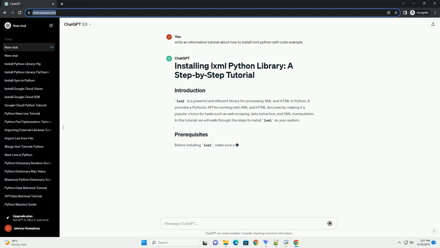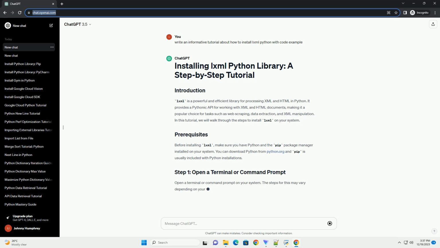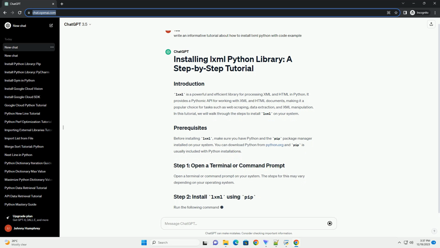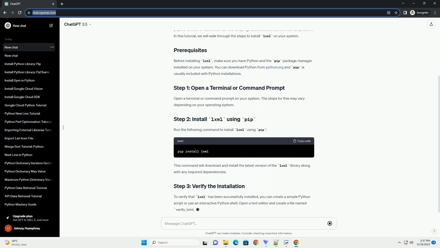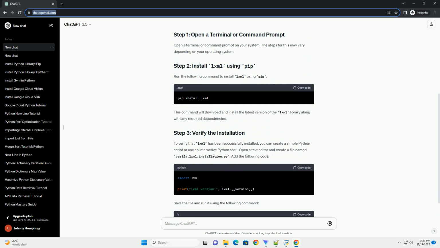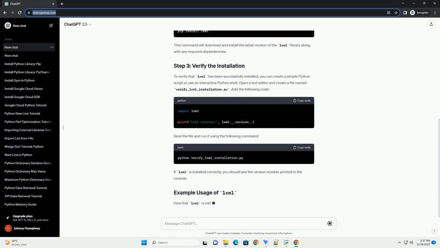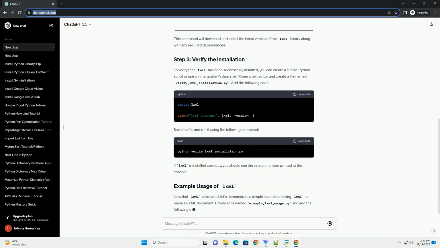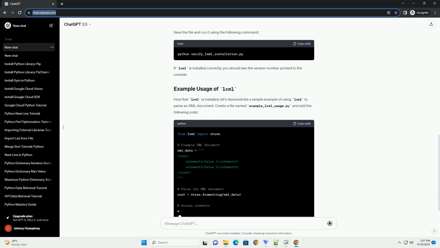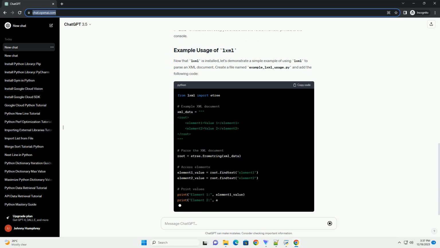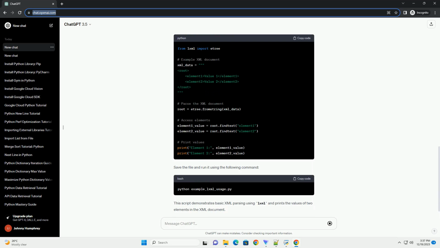lxml is a powerful and efficient library for processing XML and HTML in Python. It provides a Pythonic API for working with XML and HTML documents, making it a popular choice for tasks such as web scraping, data extraction, and XML manipulation. In this tutorial, we will walk through the steps to install lxml on your system.